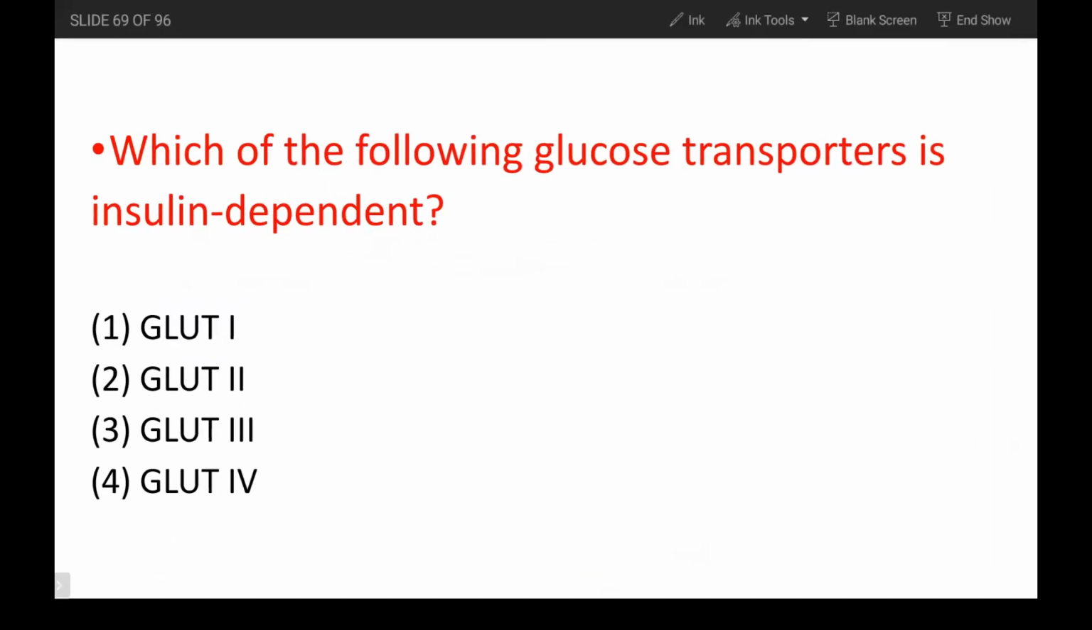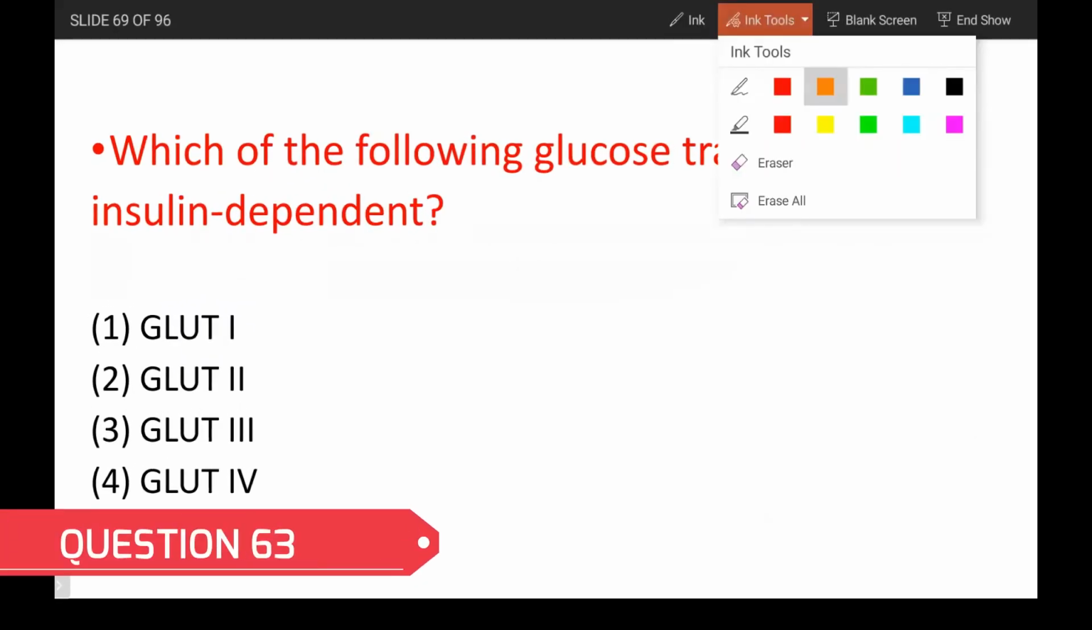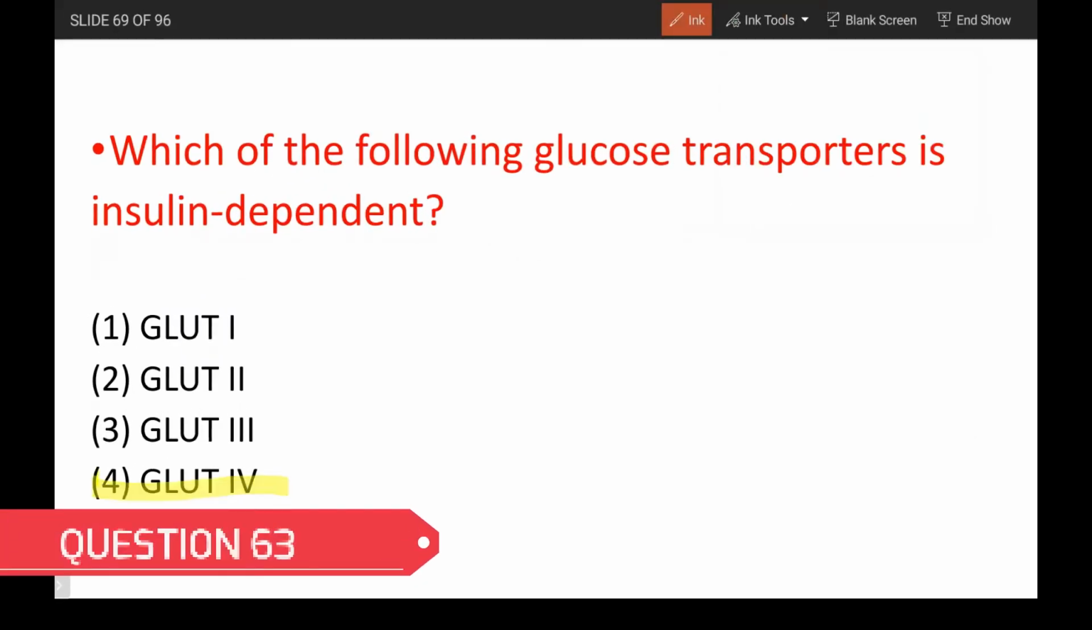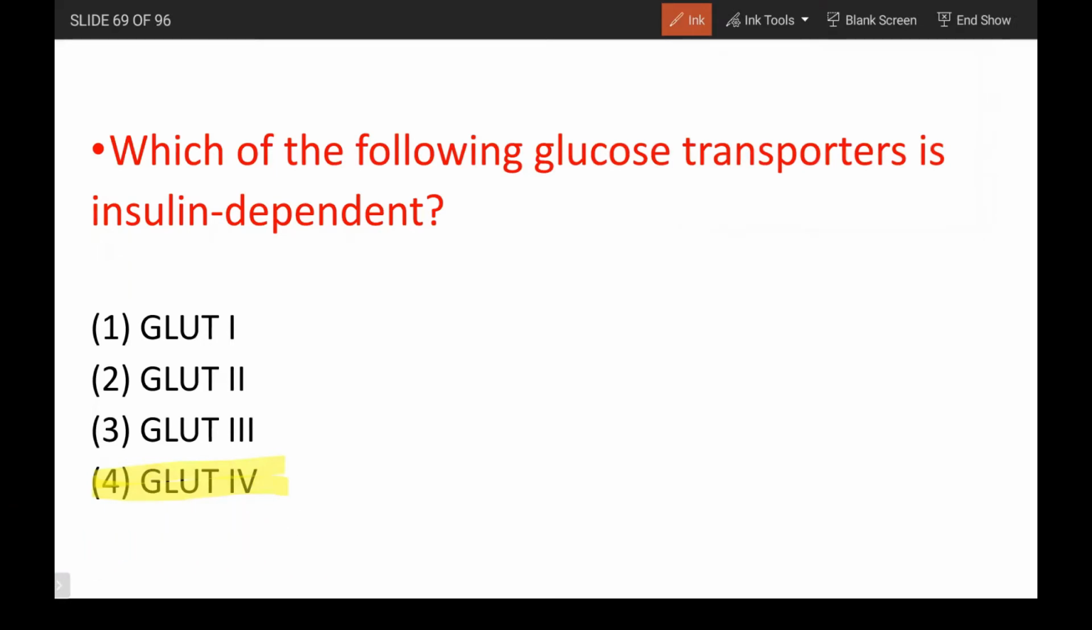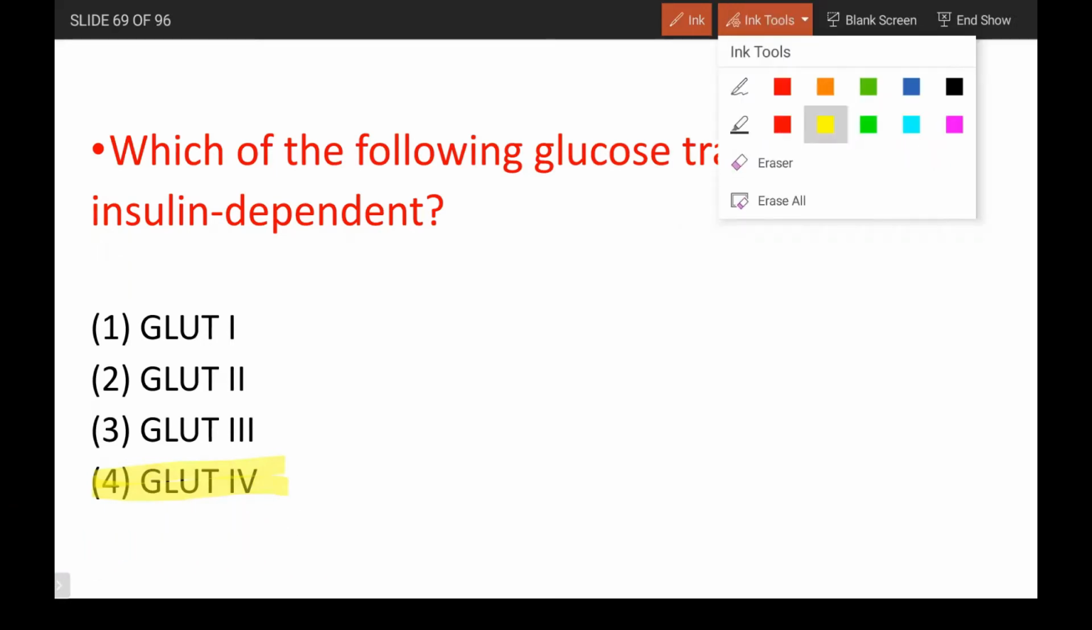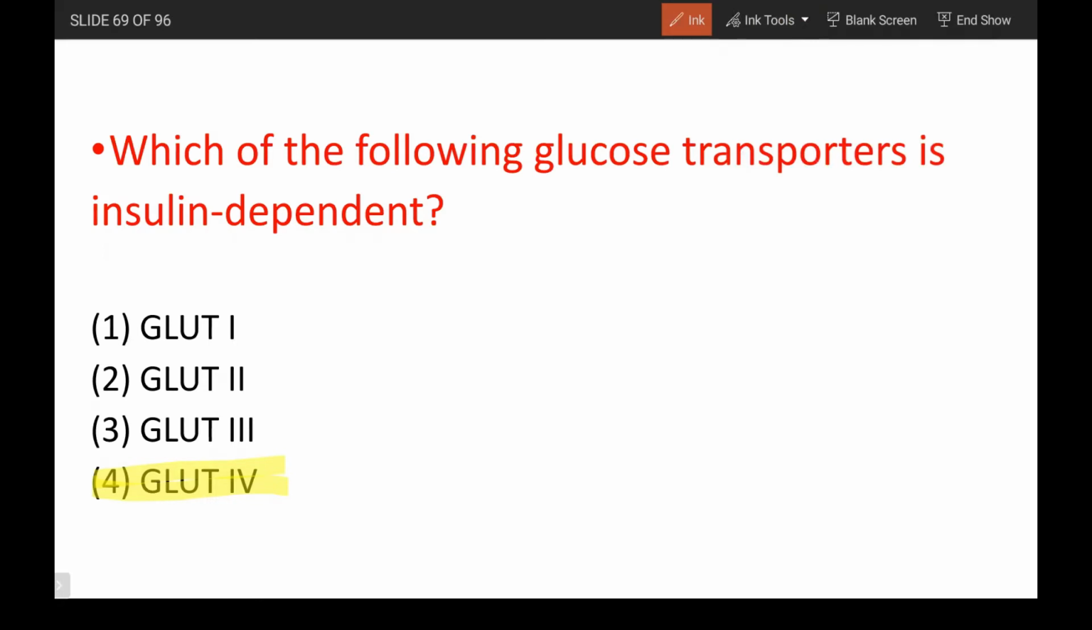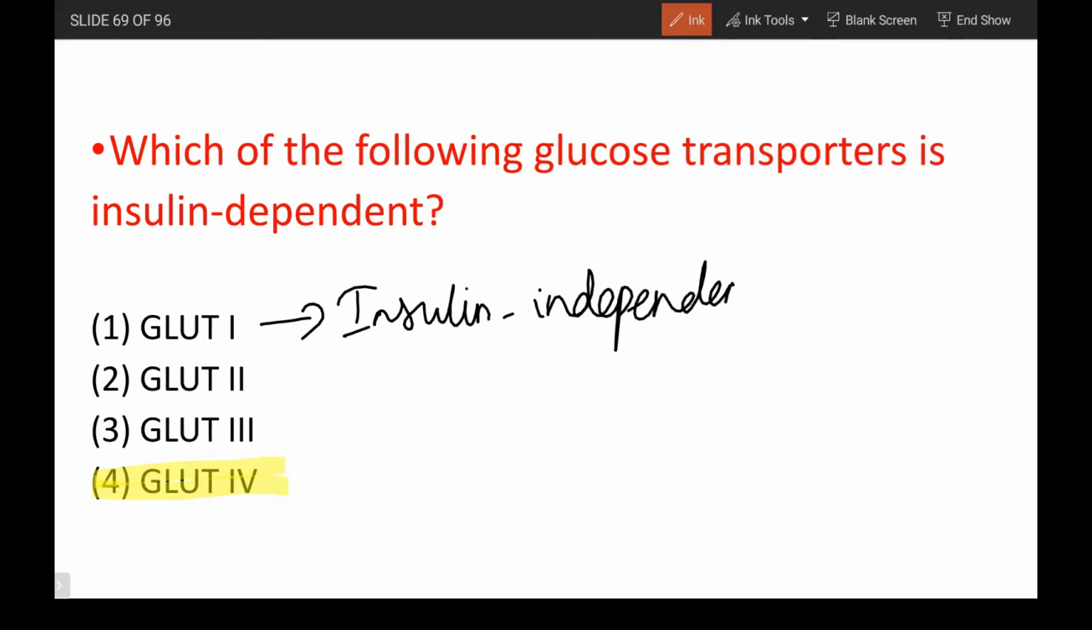Which of the following glucose transporters is insulin dependent? GLUT4 is insulin dependent. There are about 5 types of glucose transporters, and out of that, GLUT1 is insulin independent, which means it is not going to depend on insulin for the transport of glucose. GLUT2 is present in your intestinal cells. GLUT4 is mainly in your muscles and adipose tissues, and that depends on insulin.